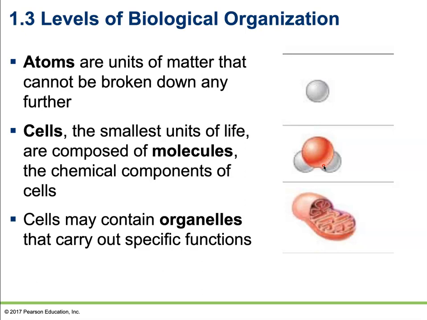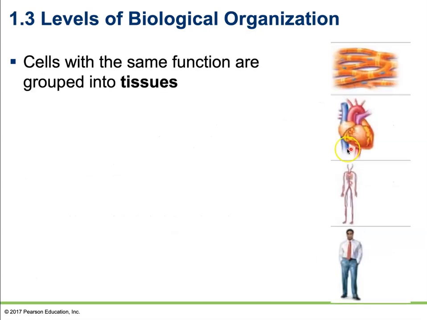So once we talk about our cellular level in these next couple of chapters, we're then going to spend the second half of our semester at the organismal level, where we're going to be focusing primarily on human anatomy and physiology. So moving up from our atoms, we start with our atoms. Several atoms working together to perform the same function are going to be what's known as a molecule. Those molecules come together to form organelles. Organelles work together to form a cell.